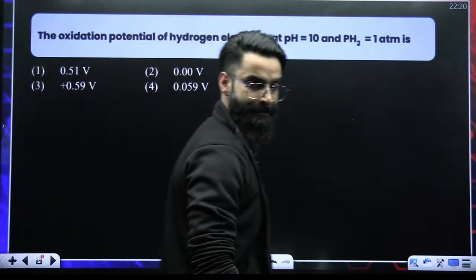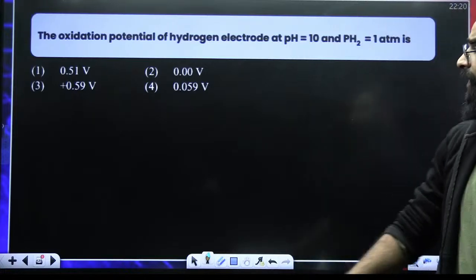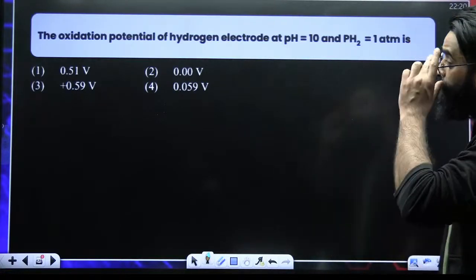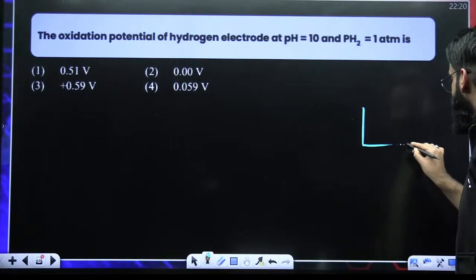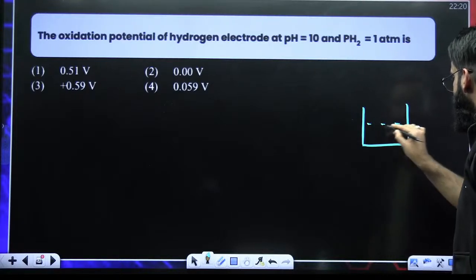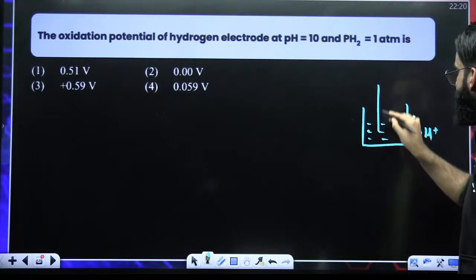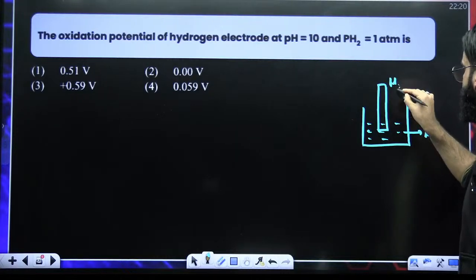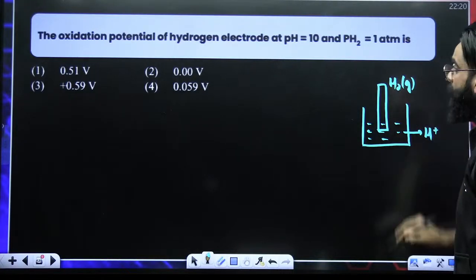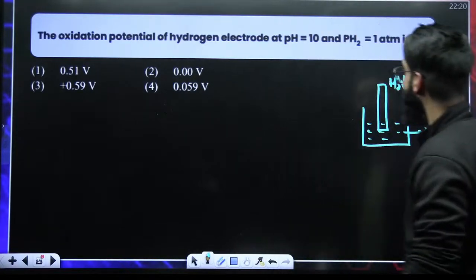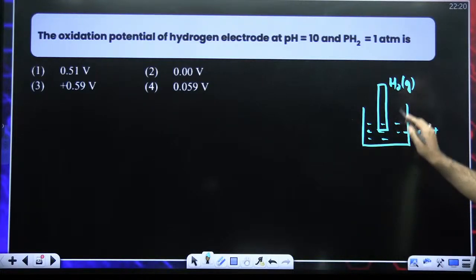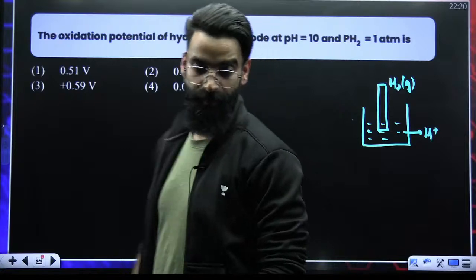What about this one? The oxidation potential of the hydrogen electrode. This is your hydrogen electrode. You have to check its oxidation potential. The pH of the solution is 10 and the partial pressure of H2 is given to me as 1 atm. See, how do I tackle this sort of question? It's simple again.